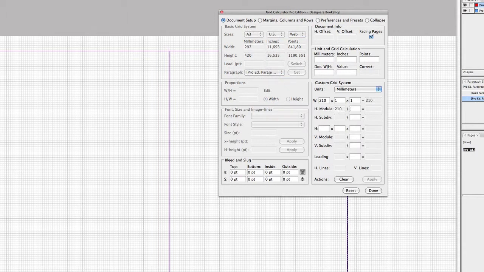And in the second row here we can decide if we want to work with modules, which is a way of dividing the actual document. So if I want, I could enter 5 here, and then we have the subdivisions, which is a way of dividing the modules. Now if I enter 1 here, it is going to fetch the value, the document width, to this field, and then I can enter any value that I would like here that is a whole value. Only whole values can be entered in these fields.